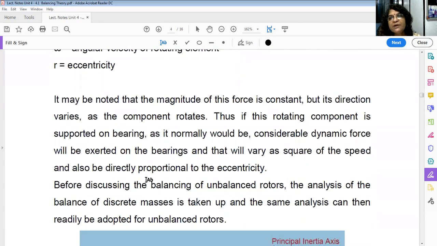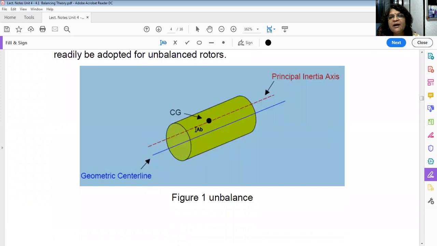Now if you consider this diagram, say any rotor is there. Here, this is the CG. That means it has a certain eccentricity from the geometric center of the rotor. So this is the geometric center of the rotor, and this is the CG of the rotor. If the CG of the rotor is not matching with the geometric center of the rotor, that is nothing but the eccentricity e.